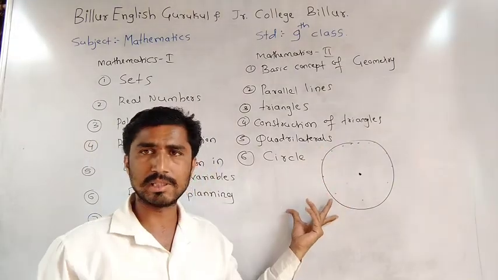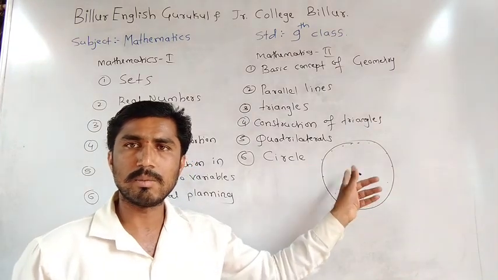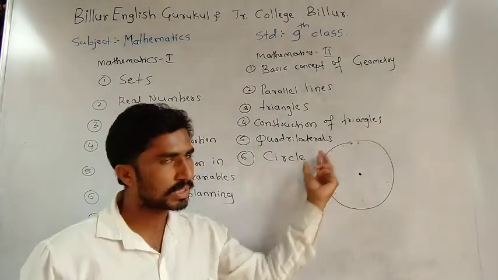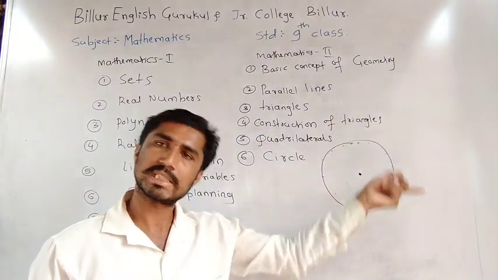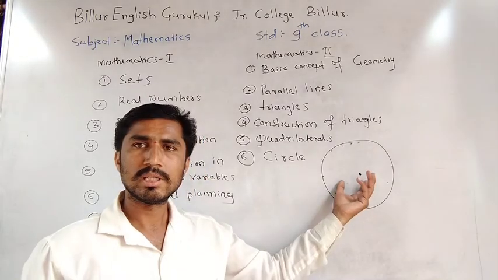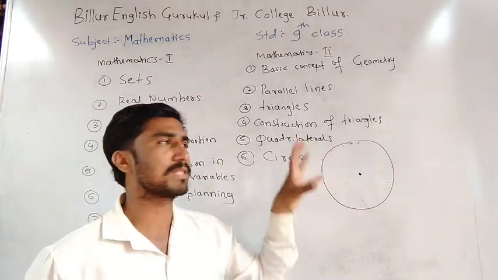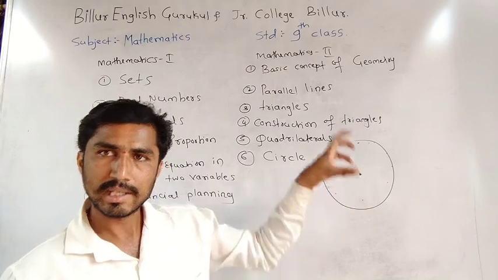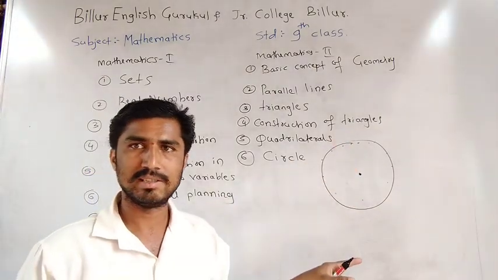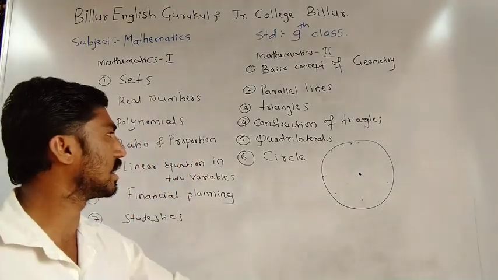What is the definition of circle? The set of the locus from a fixed point at a fixed distance, the boundary, is called a circle. I will explain it next at topic level. Okay, I hope all of you understand. This is the shape of a circle, only the shape of the circle.